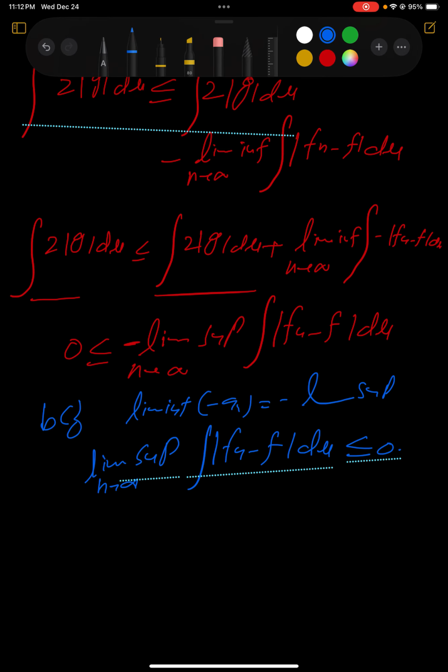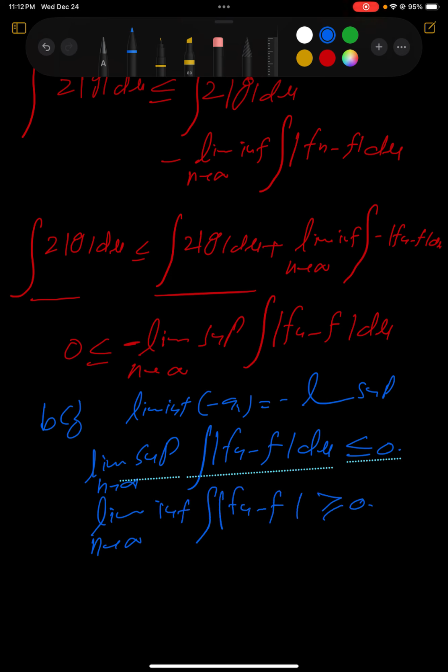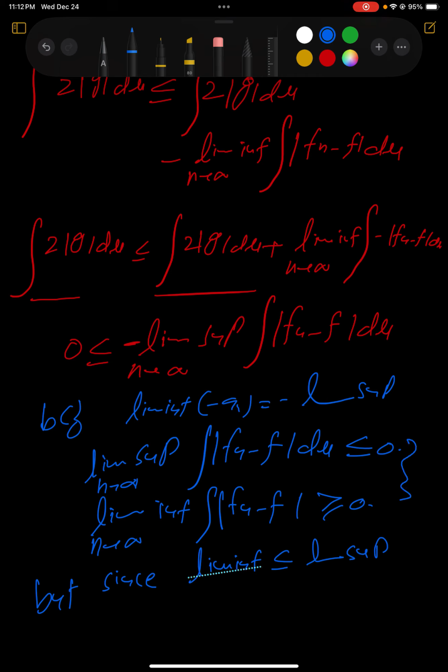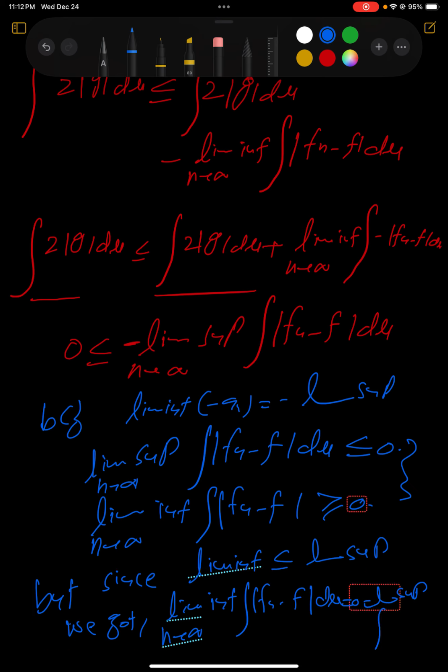So if lim sup is less than or equal to 0, this means that the lim inf is greater than or equal to 0. But since lim inf is always less than or equal to lim sup, from these two inequalities we get that the lim inf of the integral of fn minus f d mu is equal to 0 is equal to the lim sup of the integral of fn minus f d mu.